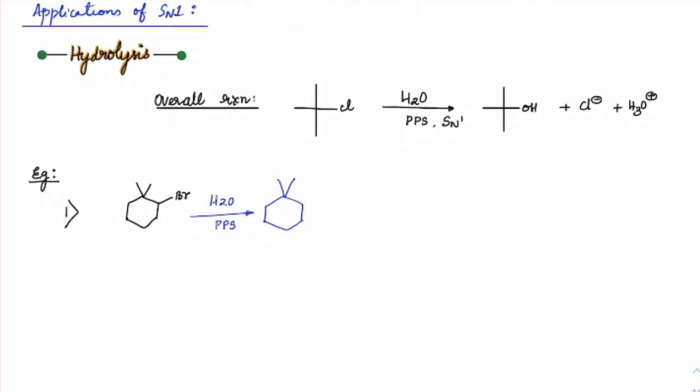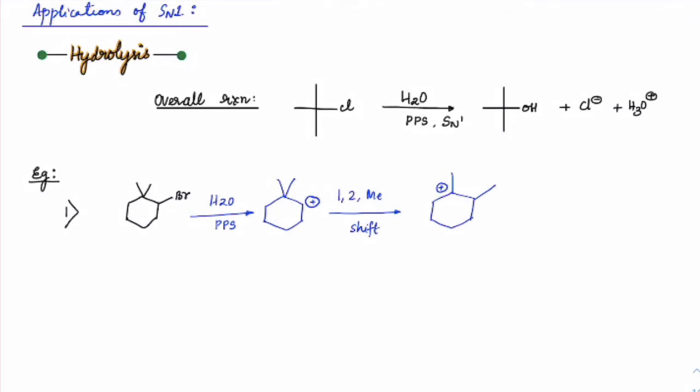So first a carbocation is formed. From carbocation we can see 1,2 methyl shift can happen, and I would get a carbocation at this position now. Tertiary carbocation is formed.